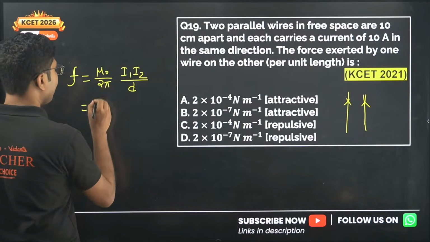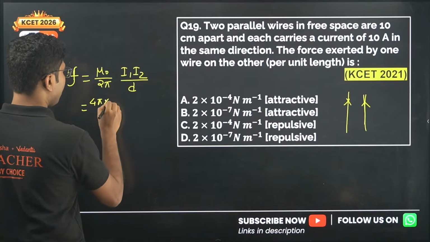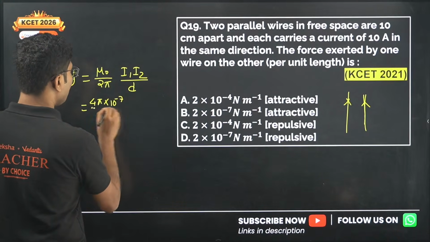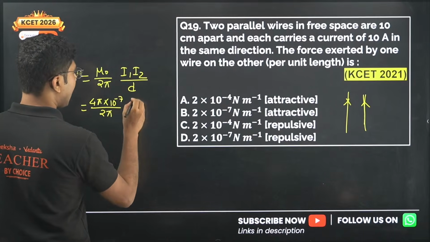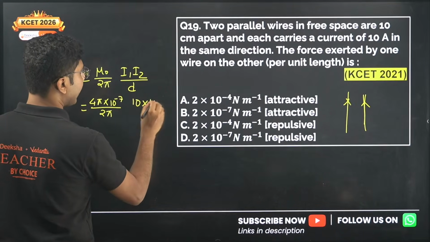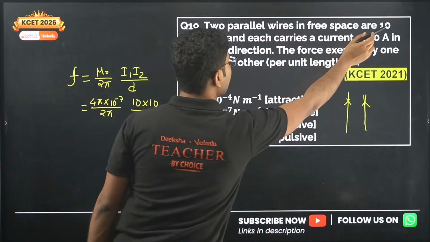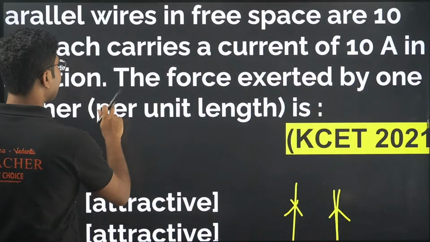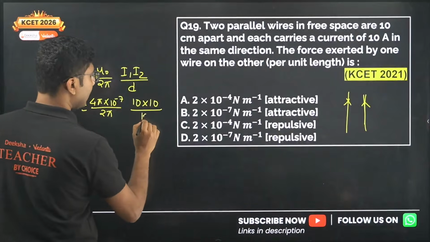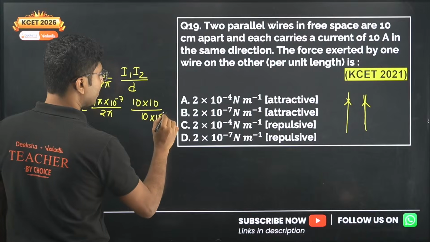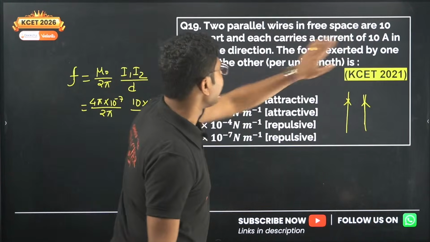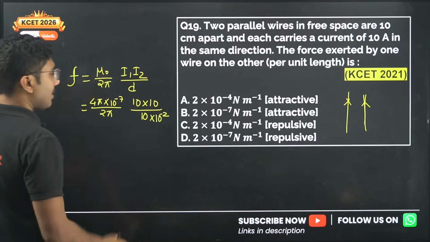So mu naught value is 4 pi into 10 to the power of minus 7, divided by 2 pi, I1 is 10, I2 is also 10, distance is 10 centimeter. So 10 centimeter means what? 10 into 10 to the power of minus 2. Don't get confused. Whenever you see centimeter, you have to use minus 2.